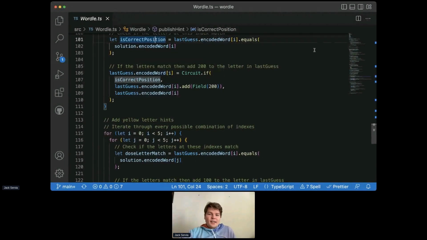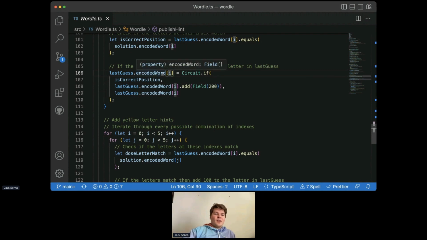And then if this is the case, then we add 200 to the letter in last guess, and so we use this circuit.if. We pass in is correct position, and we select whether the index in that array should be updated to either nothing, or we should add 200 to it.